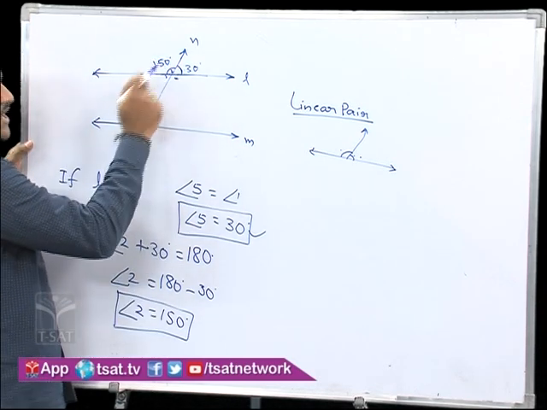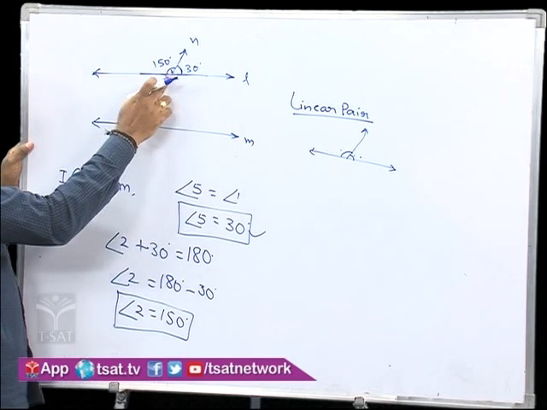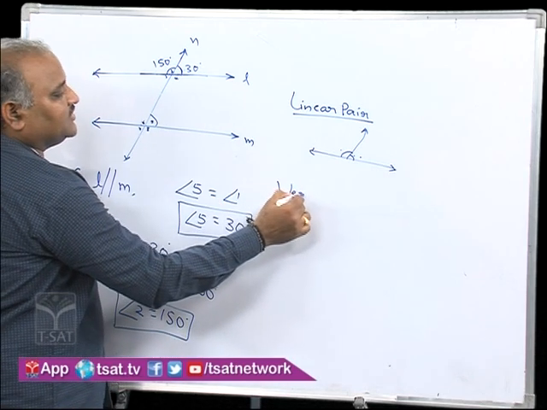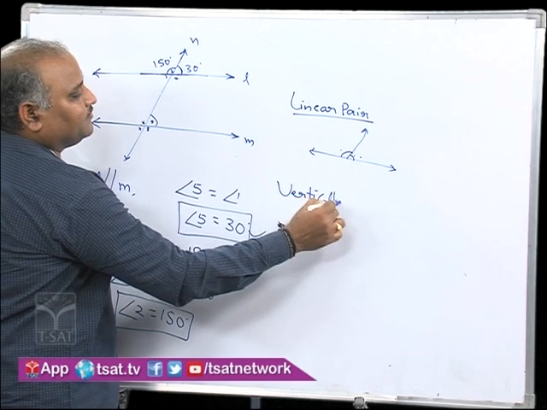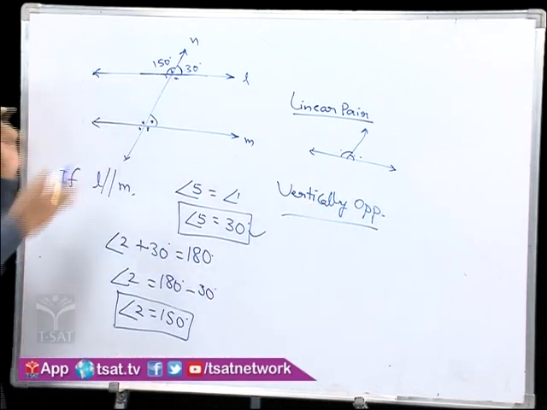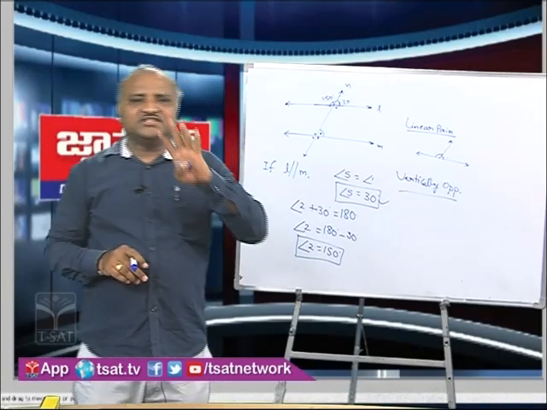Now here at this moment, at this intersection point, we already know that there are two pairs of vertically opposite angles. I think this also we discussed previously. When two lines intersect each other, around that point of intersection, totally 4 angles will be formed.